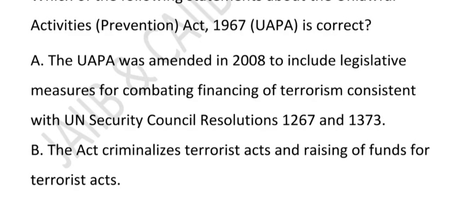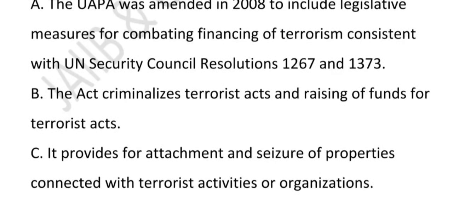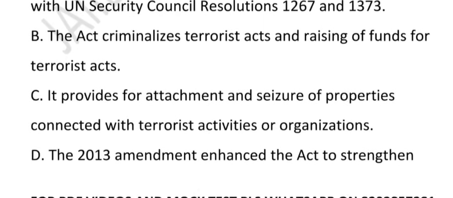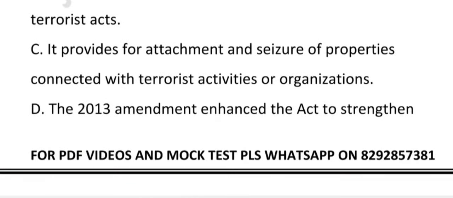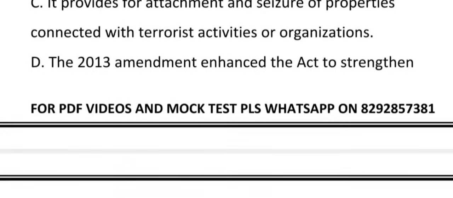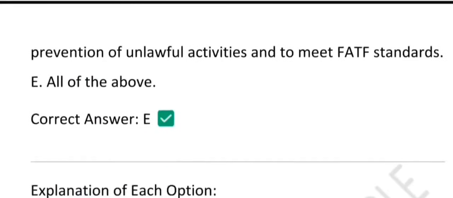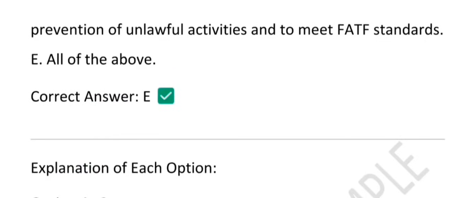I'm summarizing the facts. In the year 2008, UAPA added anti-terror funding rules, which are backed by the UN. It bans terror, it bans funding, it punishes both the act and money raising. Property seizure, I told you, the government can freeze terror-linked assets. In 2013 it was again updated, making the law stronger to meet the global standard called the FATF standard. So the correct answer is all of the above. UAPA is a very powerful law against terrorism.